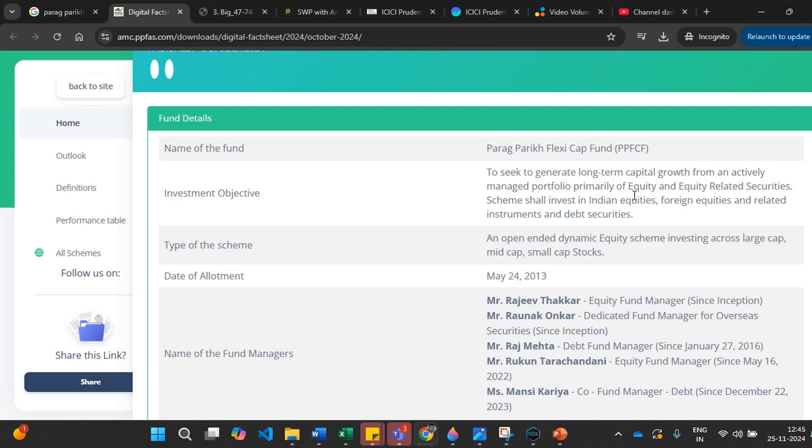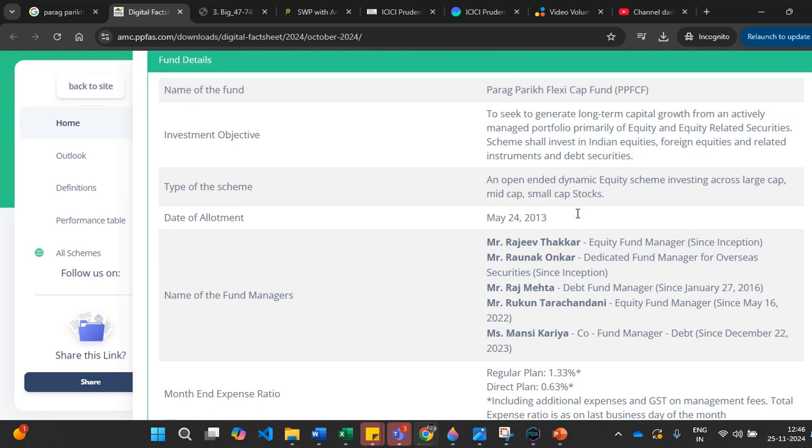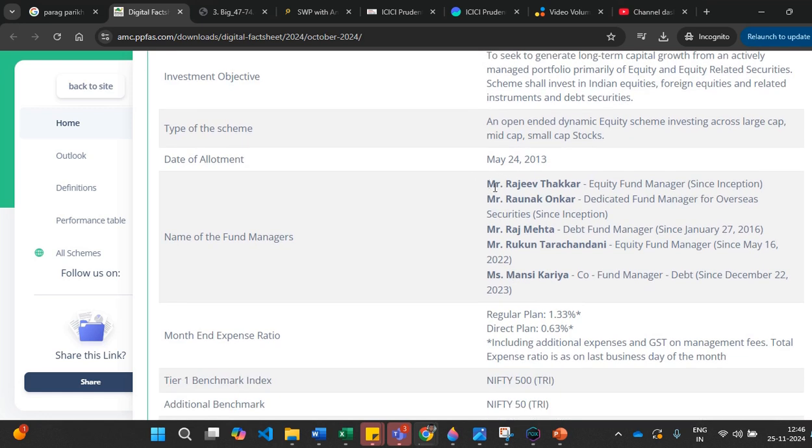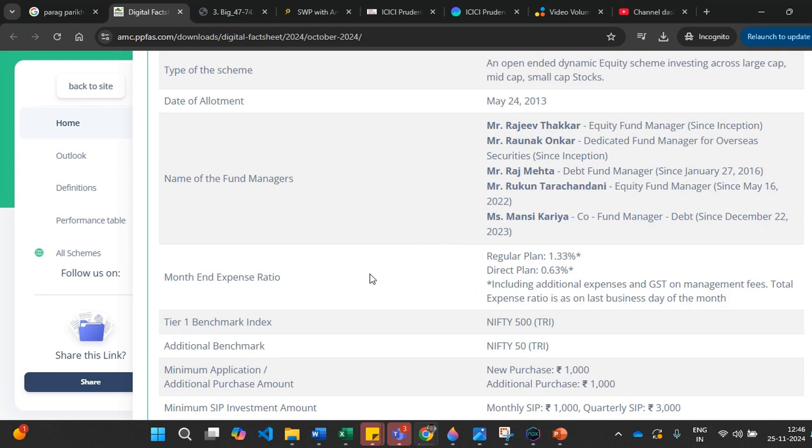Like that, every mutual fund will mention the investment objective and whether it is long term, short term or medium term, everything they'll mention. Based on that, you can decide whether it is good for you, whether your goal fits, and whether you can go with this mutual fund or not. It is clearly mentioned where they're investing: equity related securities, Indian equities, foreign equities and related instruments. They also mention the type of scheme, and they're investing across large cap, mid cap and small cap stocks. And when it started, overall the fund managers, you can see it here.